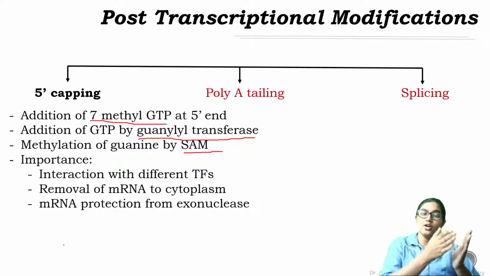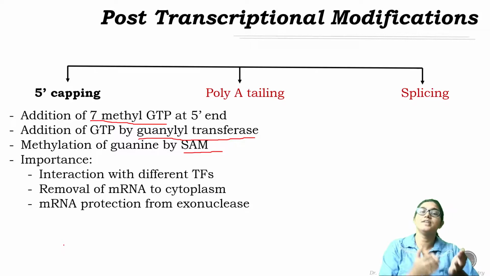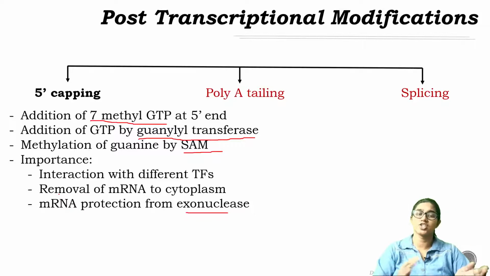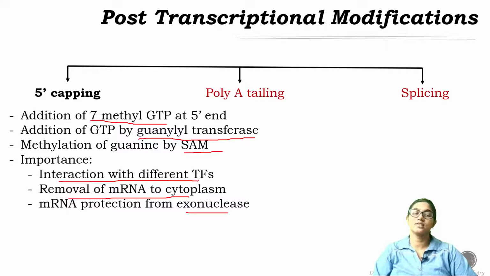So, one end of the mRNA, that is the 5' end, is protected by this 7-methyl GTP cap, which guards the 5' end. So, mRNA is protected by this cap from different exonucleases. It also helps in transport of mRNA from nucleus to cytoplasm, and finally it helps in interaction with different translation factors required for protein synthesis. So these are the three important functions of 5' capping in case of eukaryotic mRNA.